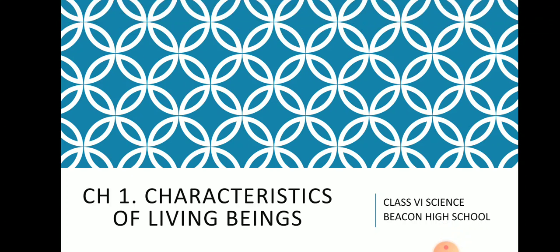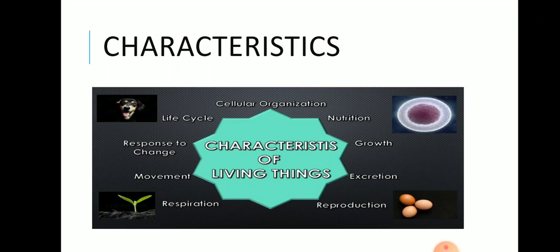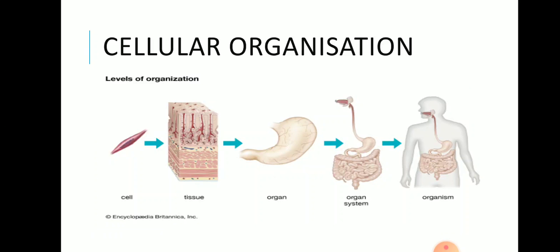So, the characteristics of living beings are cellular organization, nutrition, growth, excretion, reproduction, respiration, movement, response to change and life cycle. Okay, so these are the different characteristics that we will come across in this particular chapter. So the first characteristic which we are going to talk about is cellular organization.